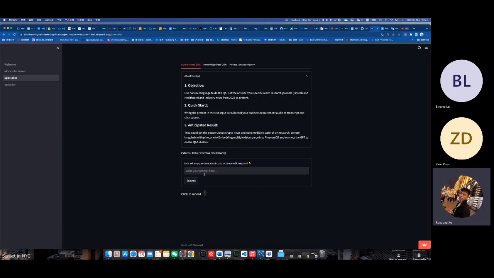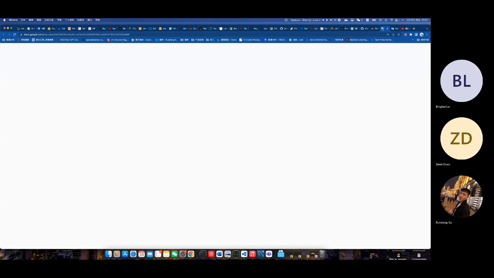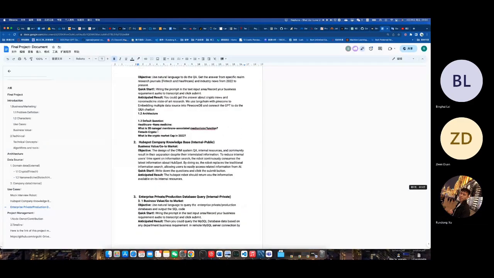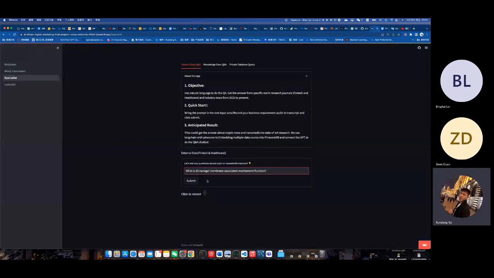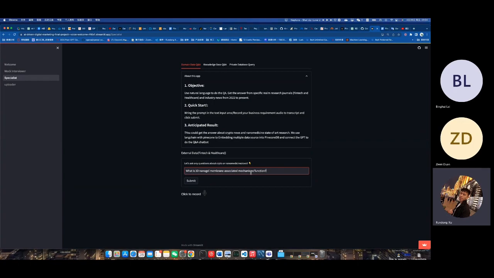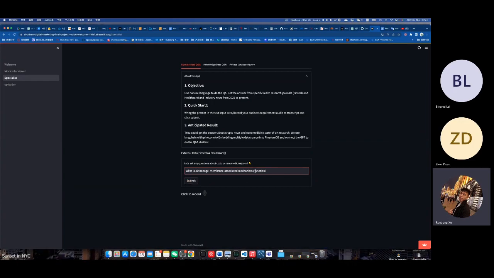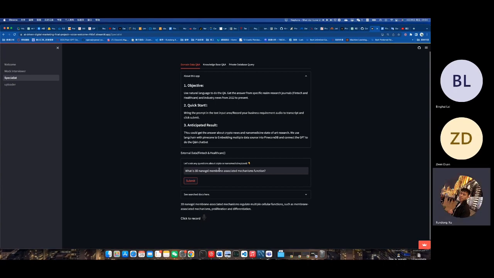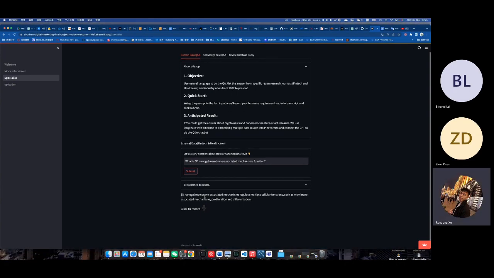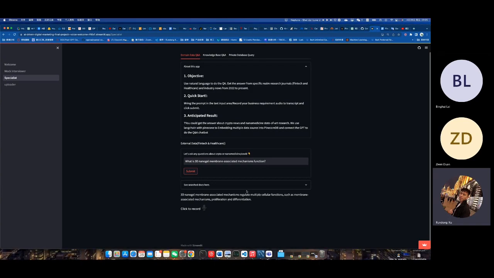Let's try questions about crypto or maybe nanomedicine. So how about this one? What is the 3D nanogel associated mechanism function? Sounds very professional, right? Let's do that and see how it goes. Okay, the result shows that the 3D nanogel regulates multiple functions such as blah blah blah. So it sounds professional, right?